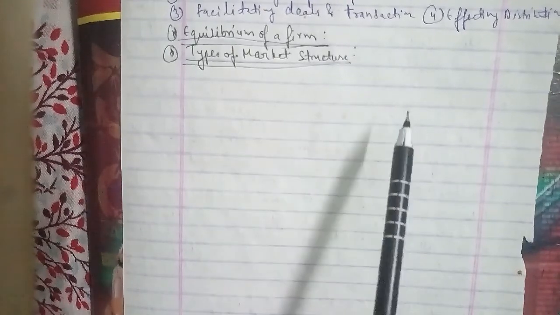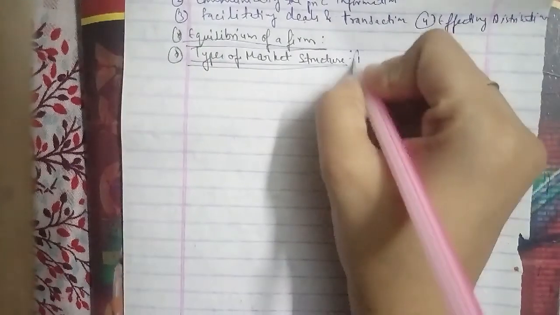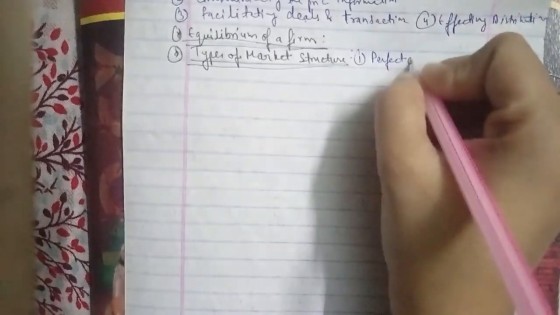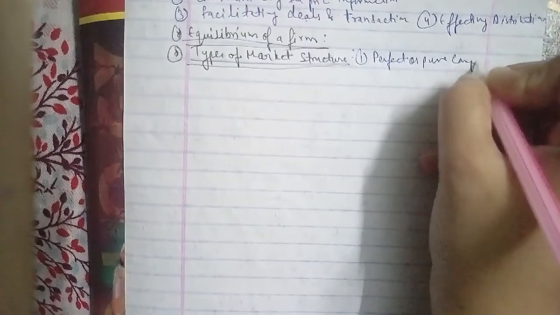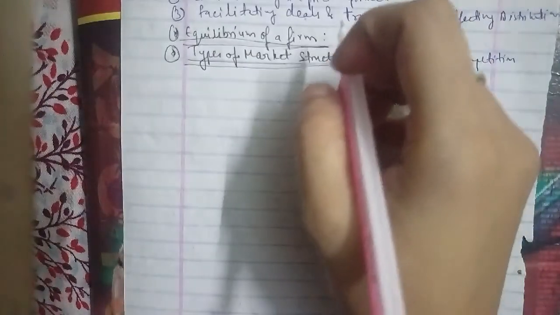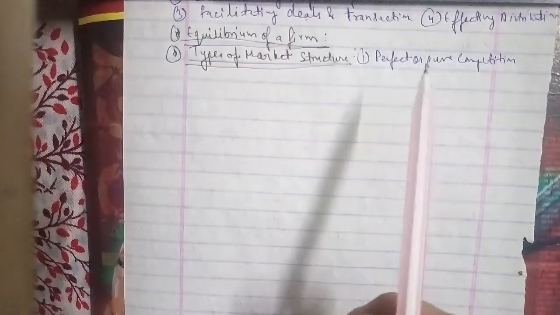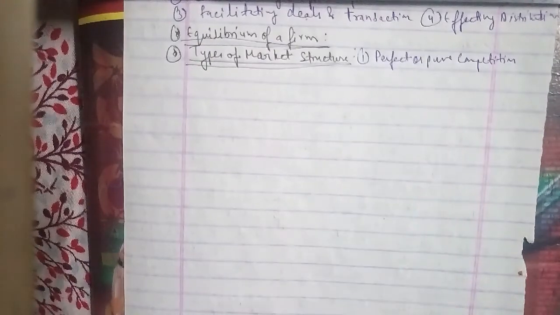So the four basic types of market structure we have. The first is perfect or pure competition. In perfect and pure competition, there are many buyers and sellers, none being able to influence prices.